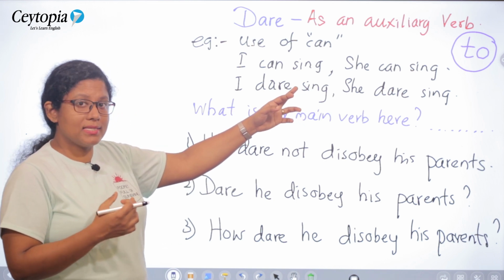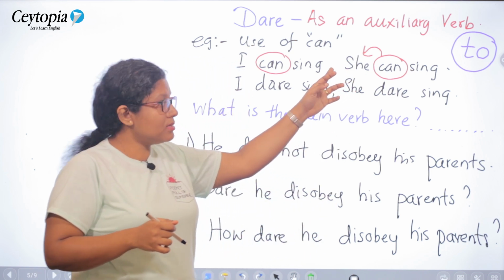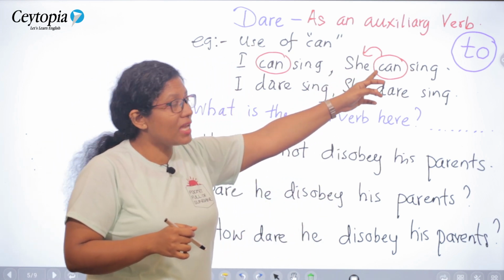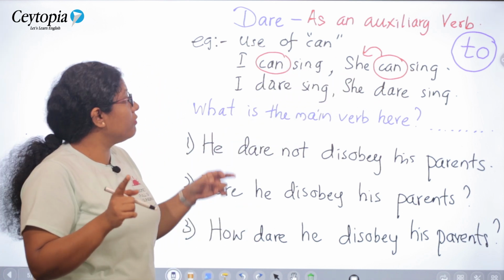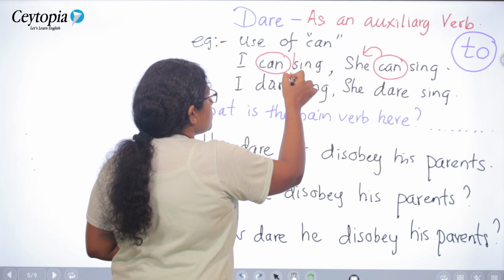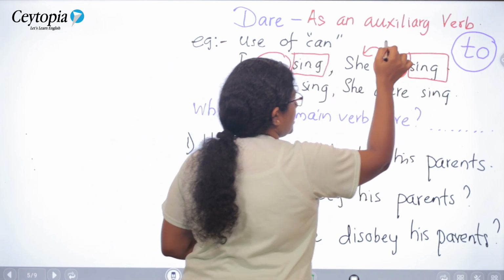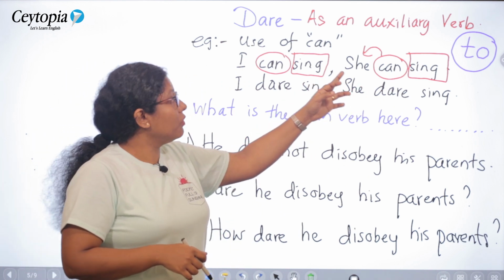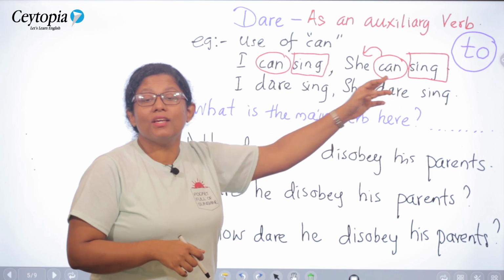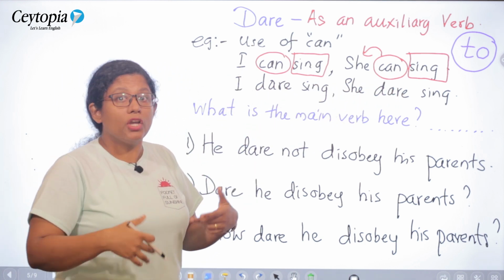In all the cases, we use the same form. Even if we have a third person singular subject, we do not change the verb accordingly. Apart from that, remember, we always use the base form of the main verb, sing. We are not going to change it either. We don't say she cans or we don't say she can sings. We always say she can sing, I can sing, they can sing, you can sing.